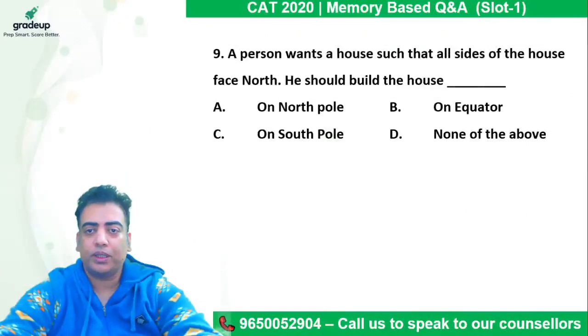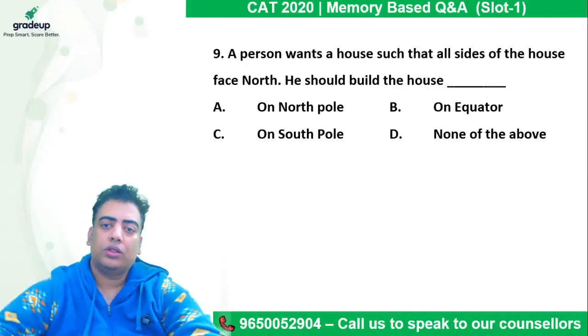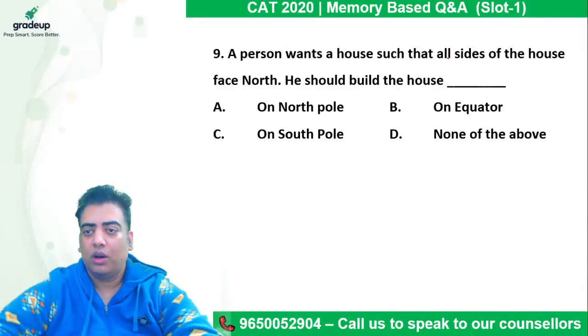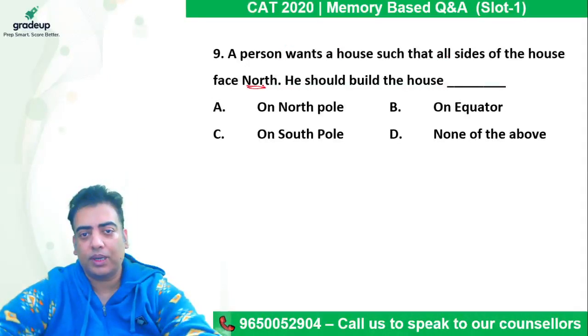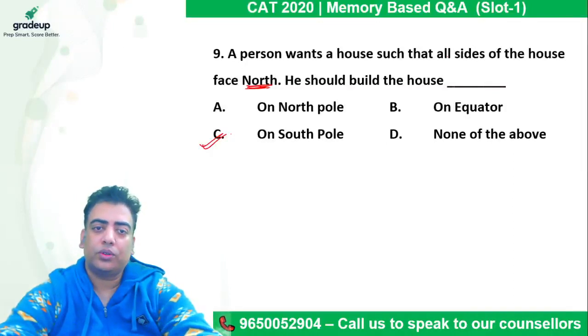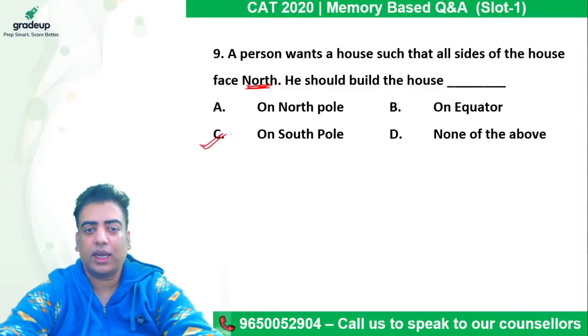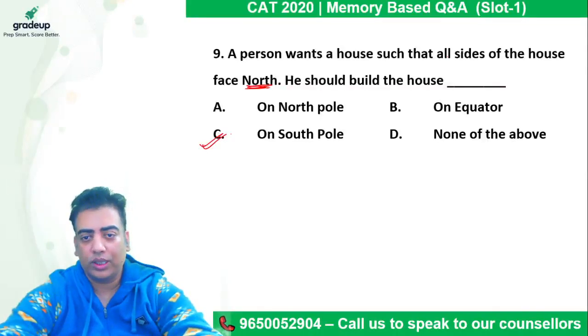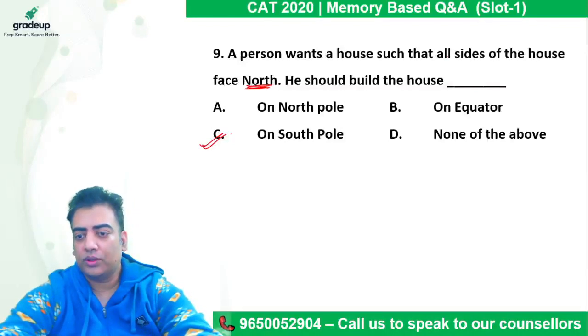And ninth says a person wants a house such that all sides of the house face north. He should build the house on North Pole, on equator, on South Pole, or none of the above. So because he's saying that all sides of the house face north, please keep that in mind, that when you build your house on South Pole, that is going to be the only instance when your house is going to face north always, right? All the sides of the house will face north only when the house is on South Pole. So it is more of a GK question.